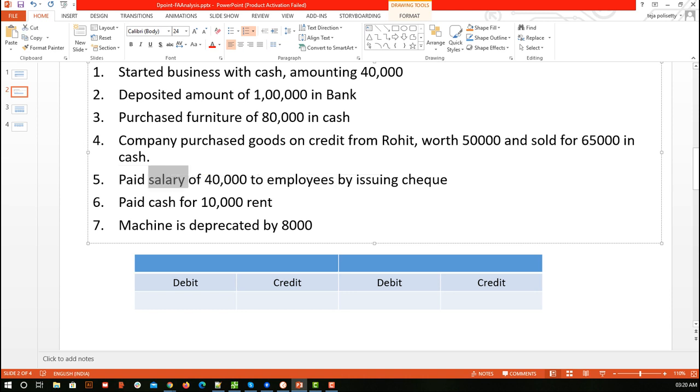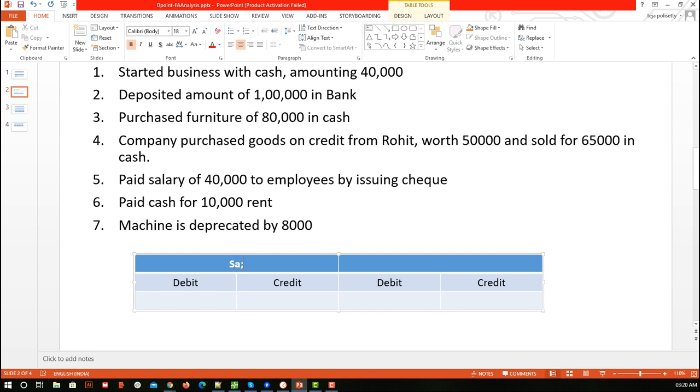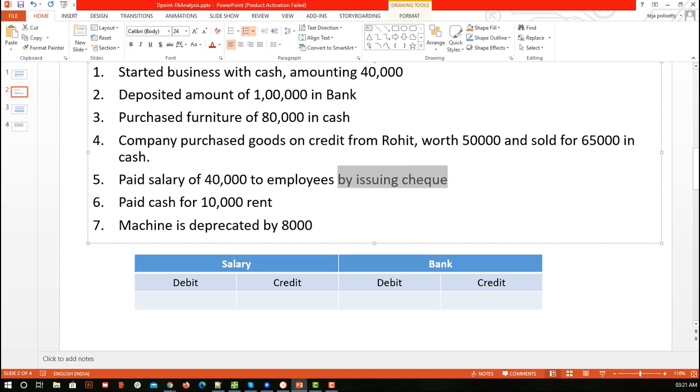But here we have some additional terminologies. By issuing check, it means the amount will go from the bank account, and from there into the salary account. So the salary account is getting the money, and because it is a check, the money comes from the bank to salary. So we have two accounts, that is salary account and bank account. If we don't have this terminology, by issuing check, and it says paid salary of 40,000, since nothing is mentioned, we can consider it as a cash account.